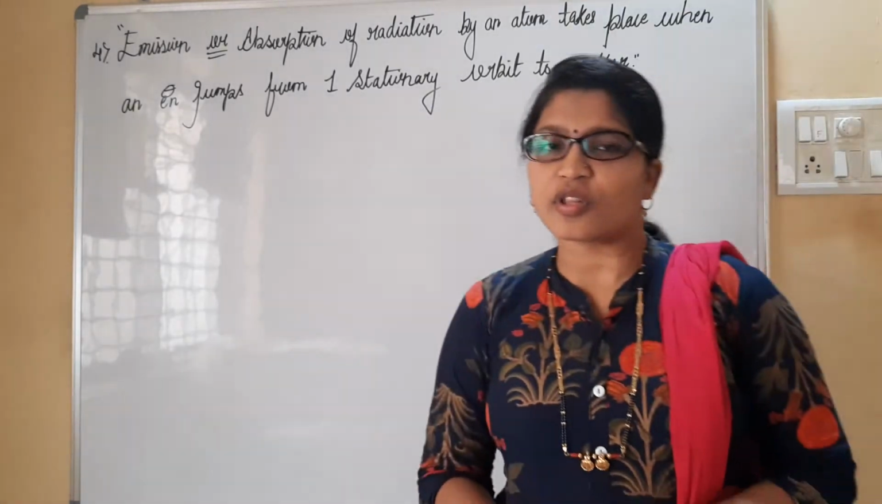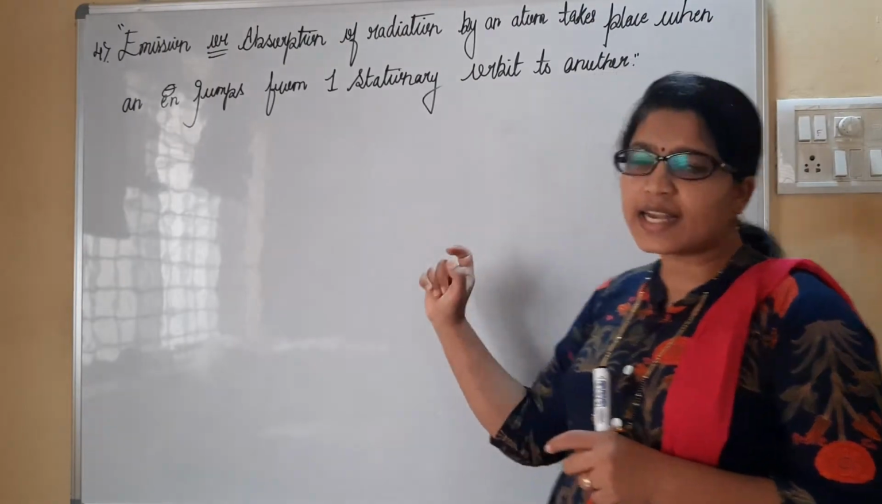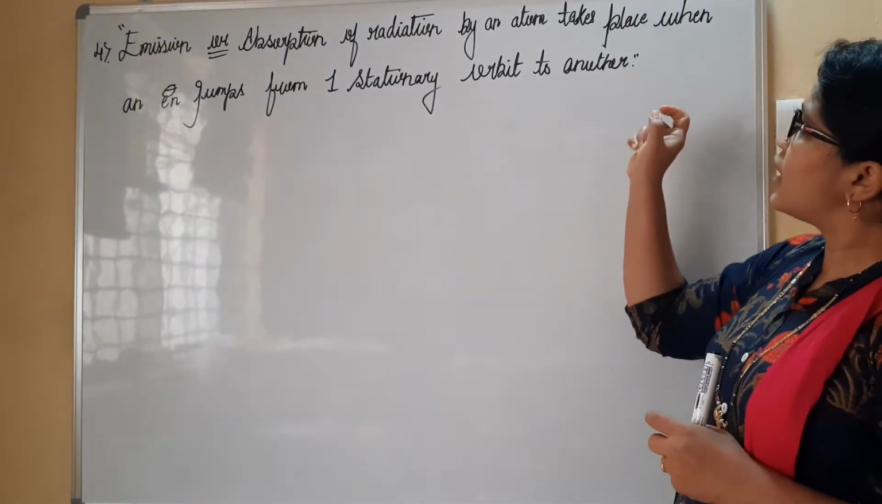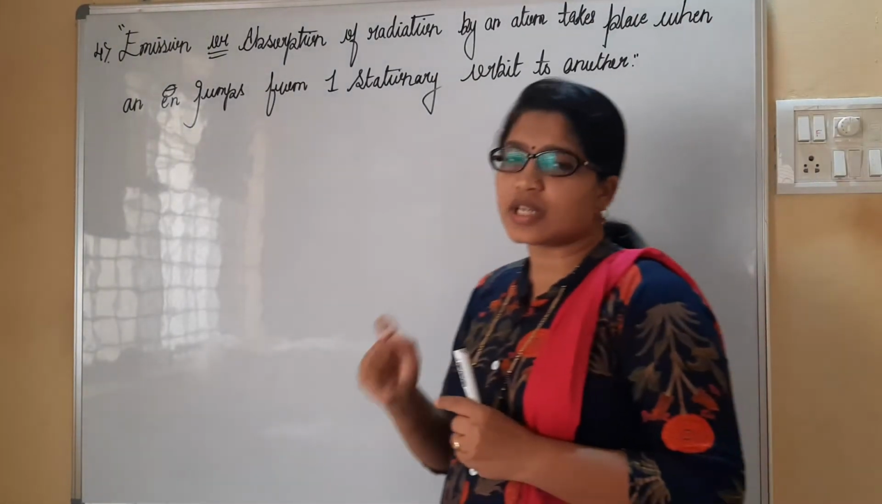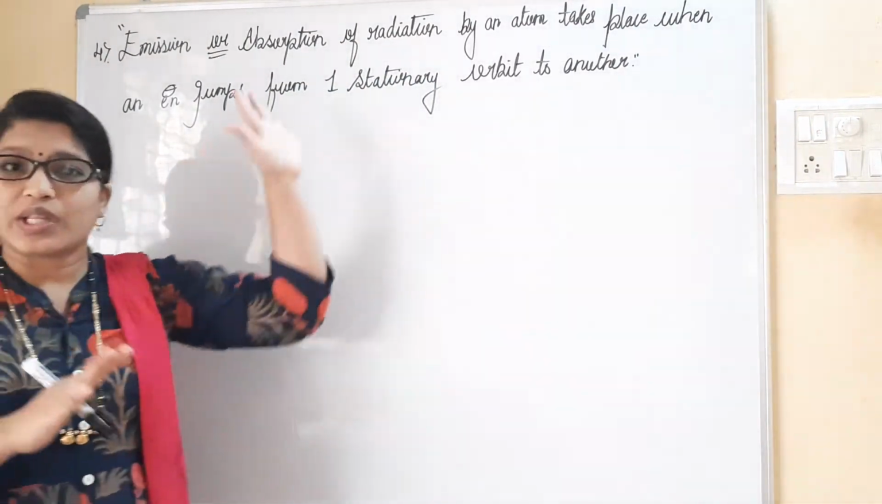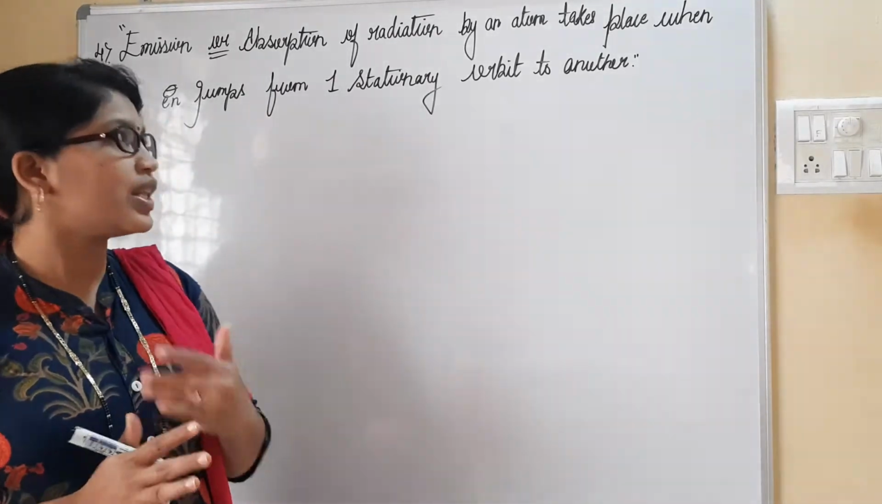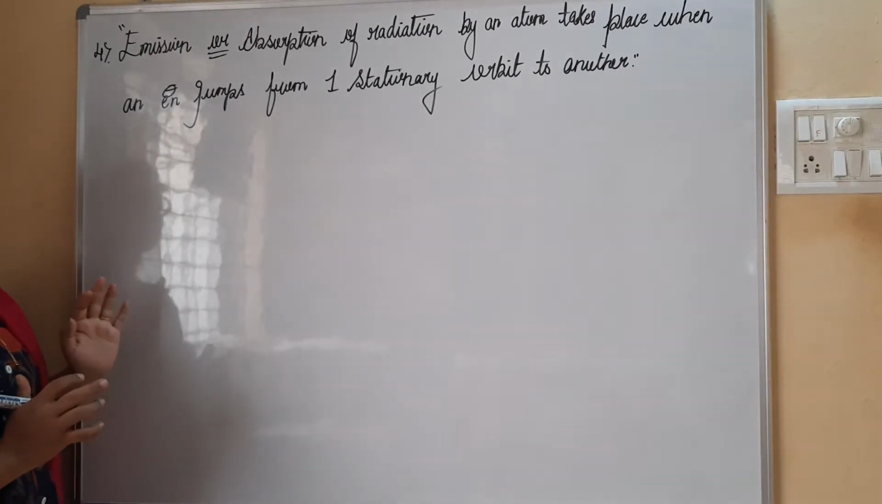Moving on to the fourth postulate, which is called emission or absorption of radiation by an atom takes place when an electron jumps from one stationary orbit to another. Don't bother about this big sentence. I'll explain it to you. See here, what exactly is the meaning of this postulate given by Bohr.